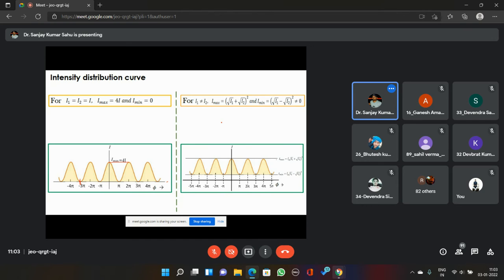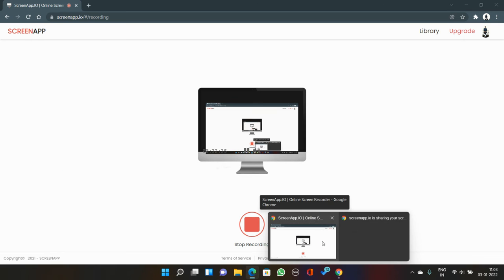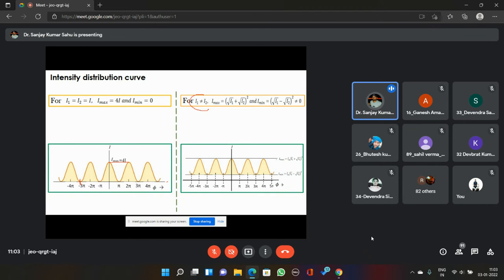However, if the intensities of the individual waves are not the same, then the minimum intensity will not be equal to zero. The minimum intensity will be equal to (root I1 minus root I2) the whole square, whereas the maximum intensity will be equal to (root I1 plus root I2) the whole square. So the maximum intensity formula is not going to change, but the minimum intensity formula is going to change.